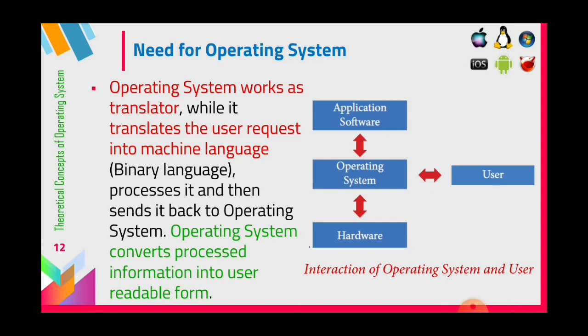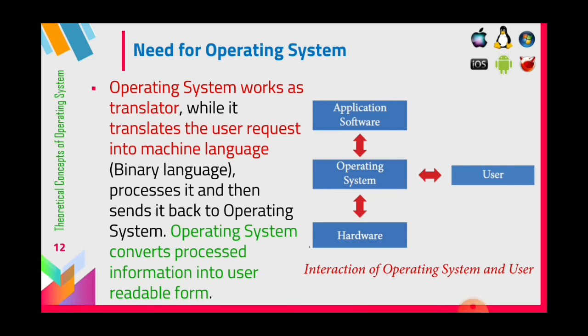The processor processes the machine language and then sends it back to the operating system. The operating system converts the processed information into user readable form. After the process is over, the operating system again does the translation work into a human understandable form.